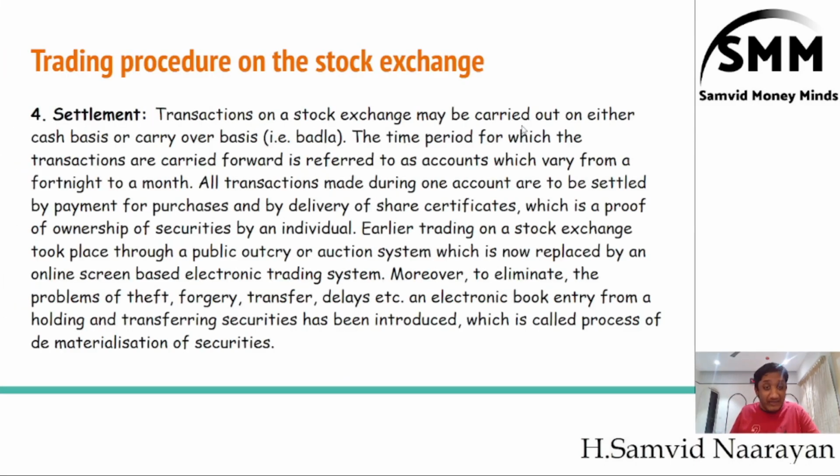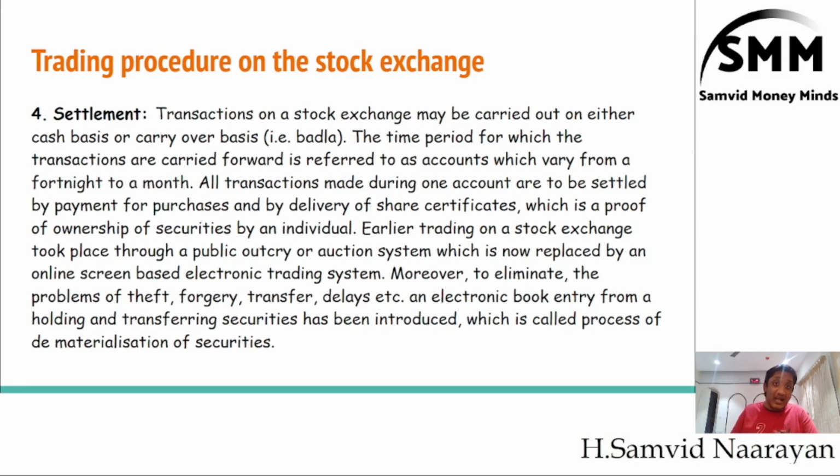Now, after he has matched the order, if it is a primary market, the company will settle the shares to you. If it is a secondary market, the person who is willing to sell those shares will sell them to the broker, and the broker will in turn allot those shares to you. So this procedure is called settlement of shares.